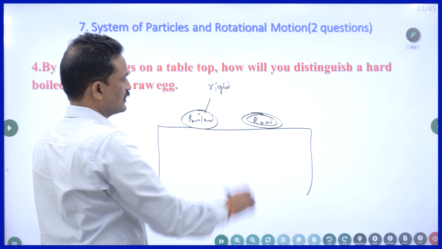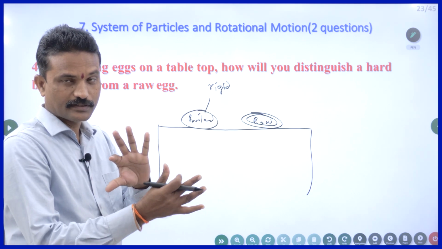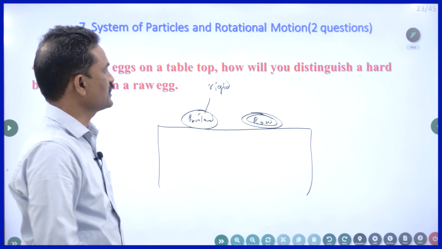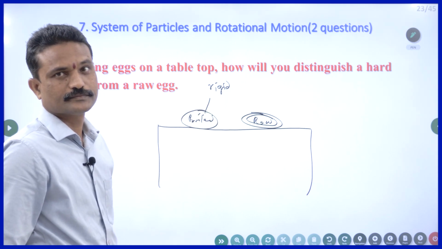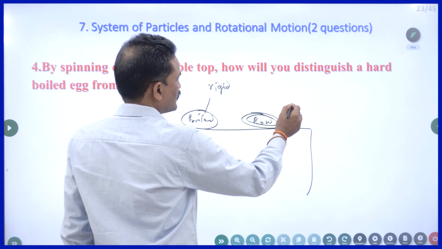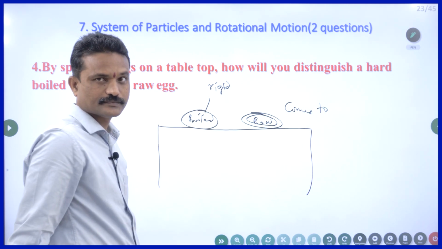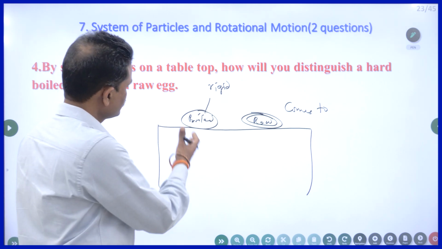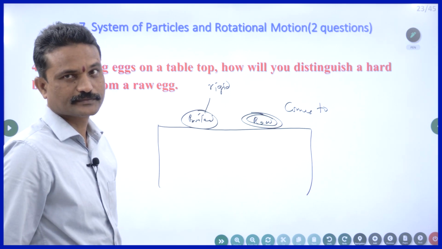Whereas this one has liquid inside, so it won't act as one object. It's a two-body problem now. The liquid inside is one, the outer shell is acting like another. So when I spin them simultaneously, this will spin for more time, whereas this will spin for less time, that means it comes to rest earlier. The one which comes to rest sooner is the raw egg, and the egg that keeps on rotating for some more time is the boiled egg. That's the answer, right?